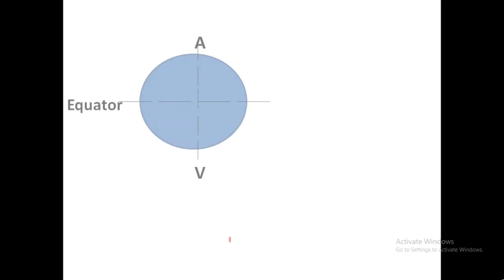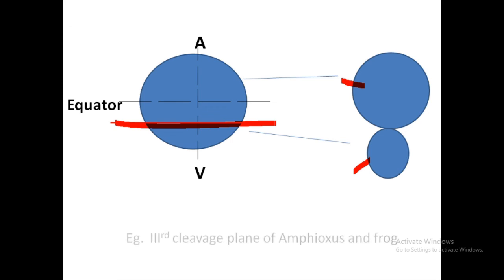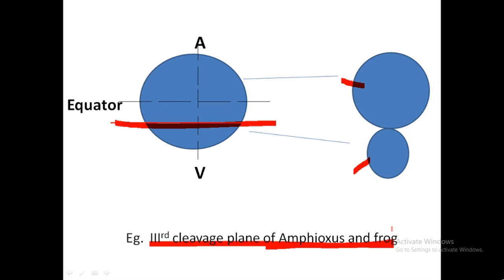When it is formed just below the equator, it also forms two types of cells, the macromere and megamere. Here the macromere will remain towards the vegetal pole side, and the megamere will remain towards the animal pole side, because this furrow is formed towards the vegetal pole side. This type of cleavage is found in Amphioxus and frog.